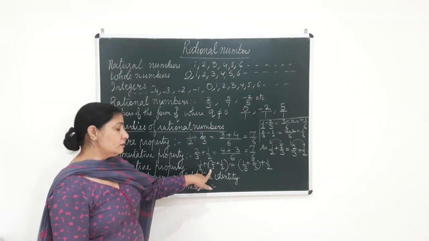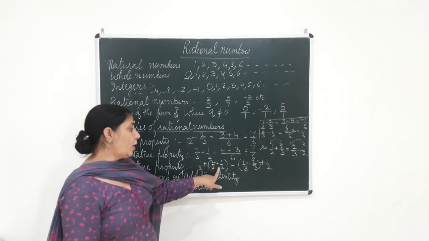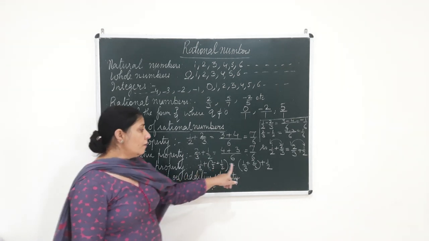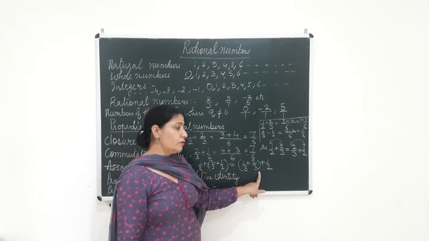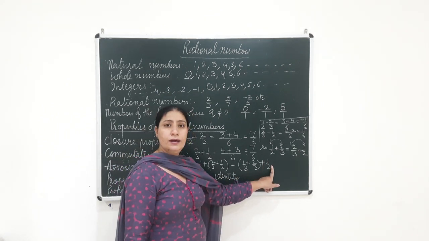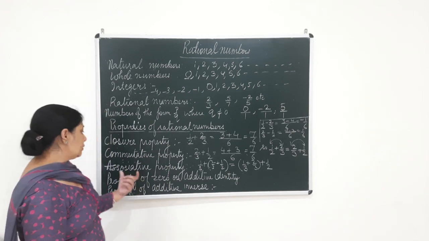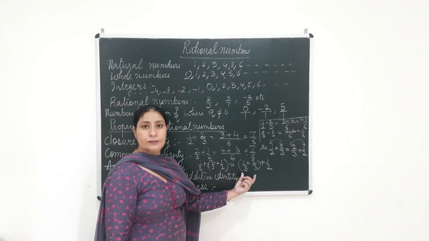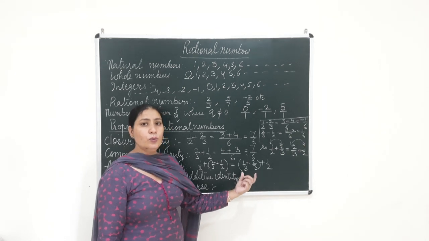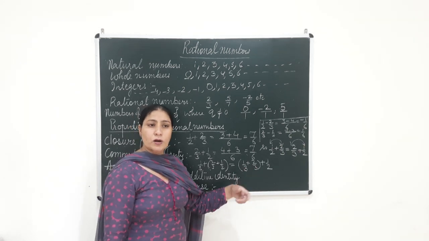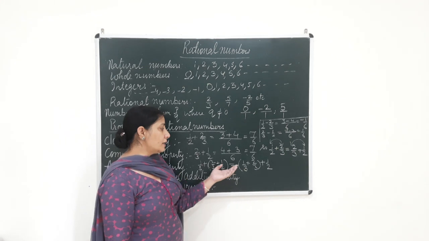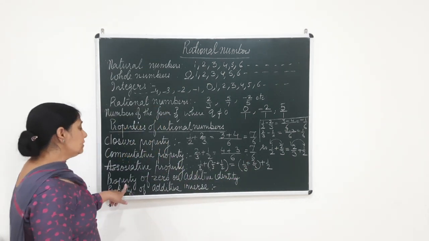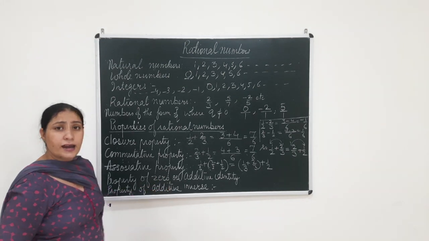You add it like this. Say for example, first of all you add 2/3 plus 1/2 and then you add it to 1/3. Or first of all you add 1/3 and 2/3 and then add 1/2 to it. The answer will remain the same. So this is the associative property which holds in addition. Again beta, it will not hold in subtraction because with negative signs the answers of the two will not be the same.